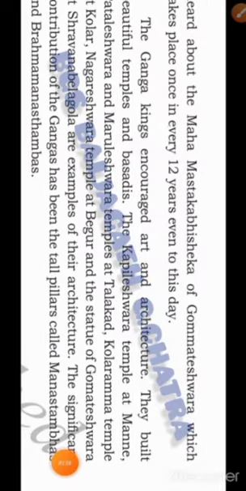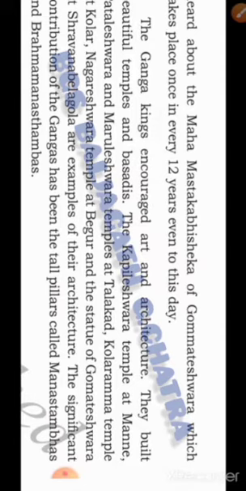Look at the picture of Gomateshwara. This was built by 4th Rachamalla's Prime Minister Chavunda Raya. This monolithic idol of Gomateshwara is 58 feet in height at Shravanabelagola, presently located in Hassan. The Mahamastaka Abhisheka of Gomateshwara takes place once in every 12 years. And the Ganga kings encouraged art and architecture.